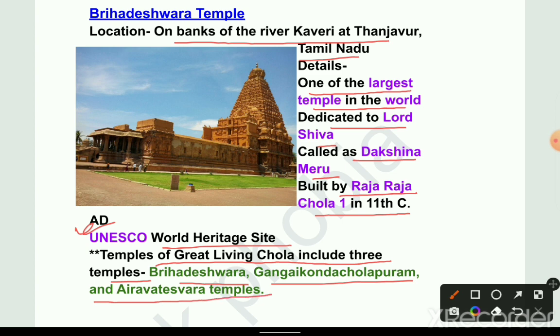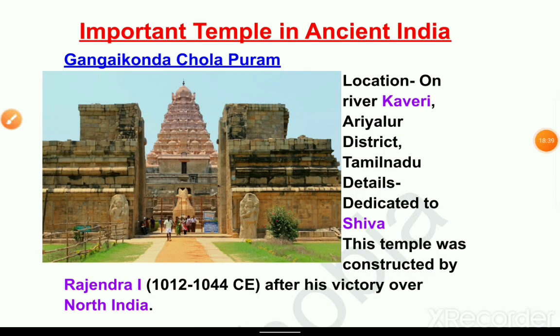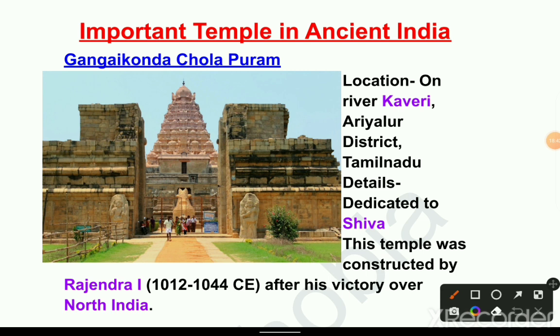Next temple is Gangaikonda Cholapuram. Location: on the river Kaveri, Ariyalur district, Tamil Nadu. Details: dedicated to Shiva. This temple was constructed by Rajendra I after his victory over North India. This is the Gangaikonda Cholapuram picture.